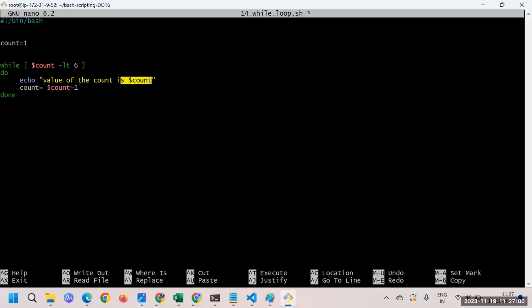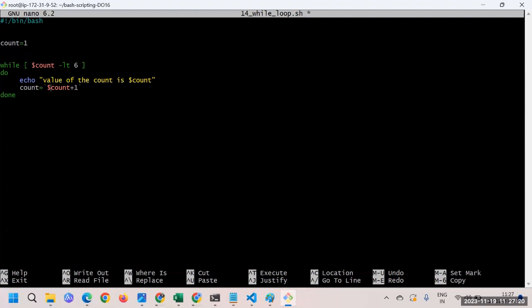Now count 5 plus 1 has become 6, and then here it will come. Now 6 is less than 6? The answer is false. 6 is not less than 6, 6 is equal to 6. So the answer is false, and that's how we will end up out of the loop.